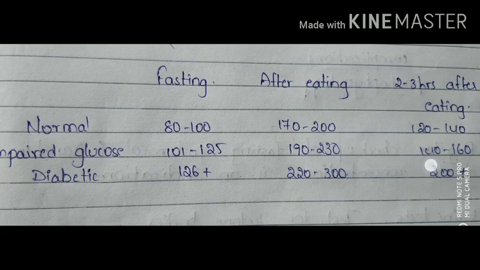Here, age and sex related variations are mainly observed in blood glucose levels, so we have to consider age as well as sex.